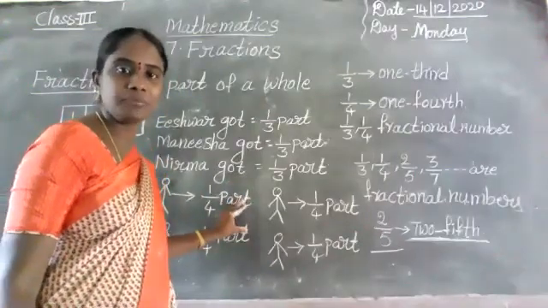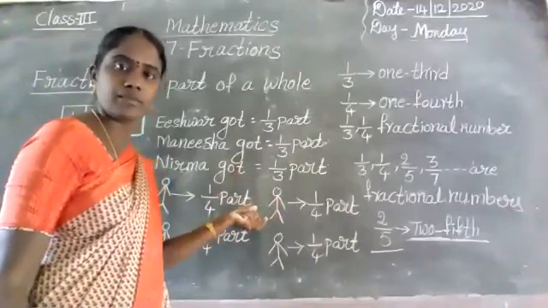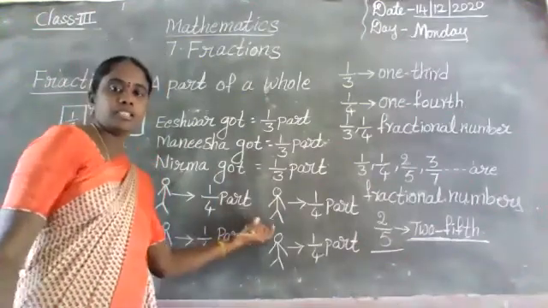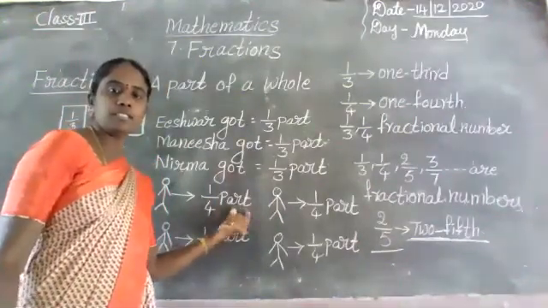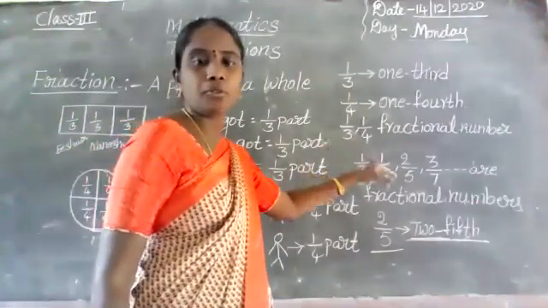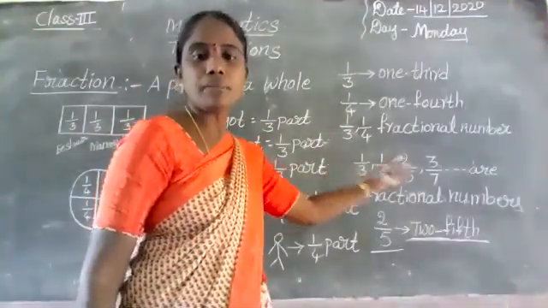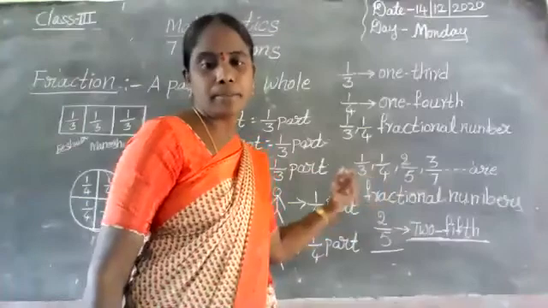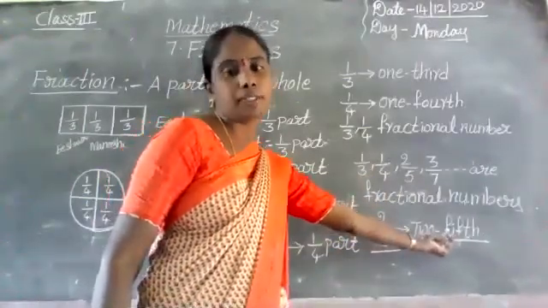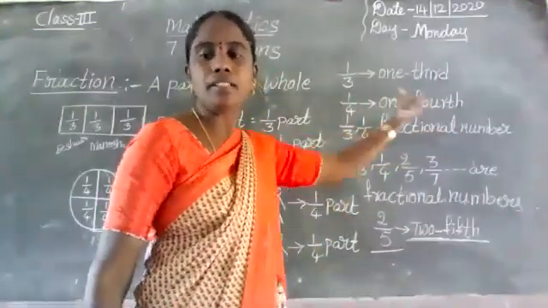Did you understand, children? In the next classes also I will explain, then you will get it. Here 1 by 4 part is a fractional number. Here 1 by 3, 1 by 4, 2 by 5, 3 by 7. Such numbers are called fraction numbers. How can we write 2 by 5? Two fifths. 1 by 4, one fourth. Next 1 by 3, one third.